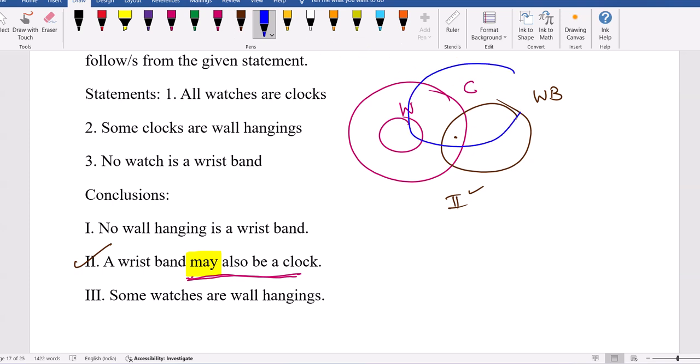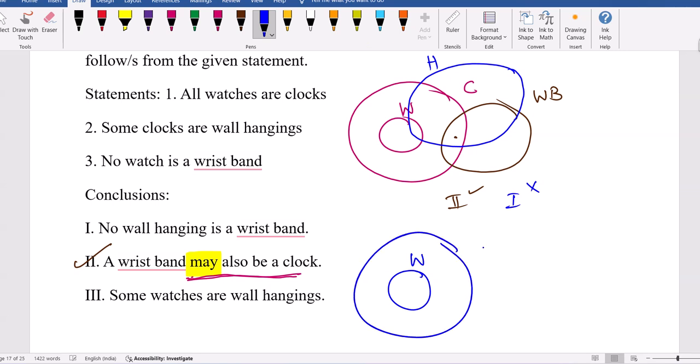I can take it like this. So no wall hanging is a wristband. No wall hanging and wristband can connect. It failed. Some watches are wall hangings. Yes, but not always true here. But in another diagram, all watches are clocks.